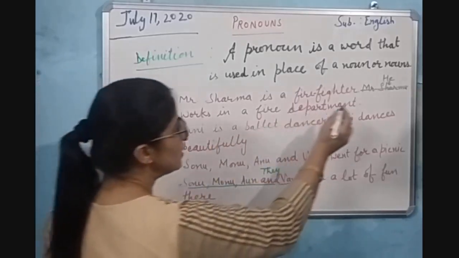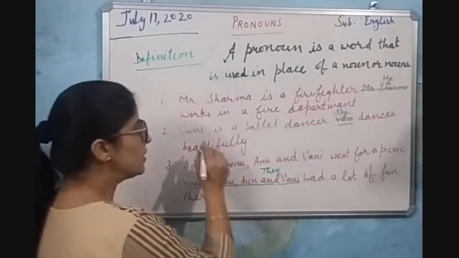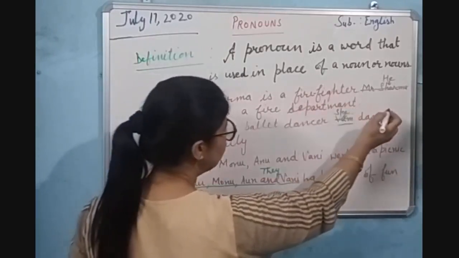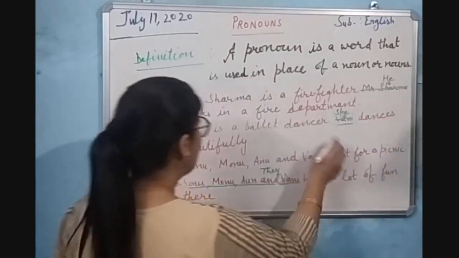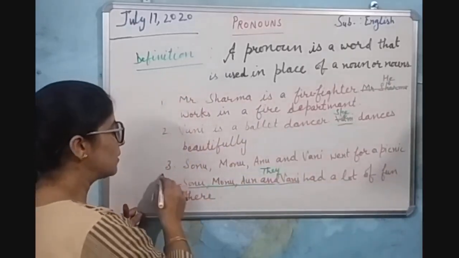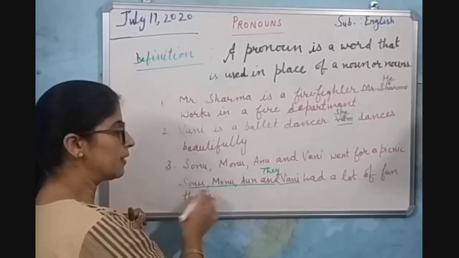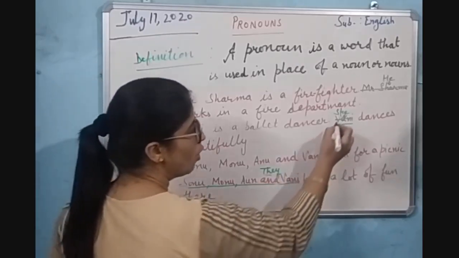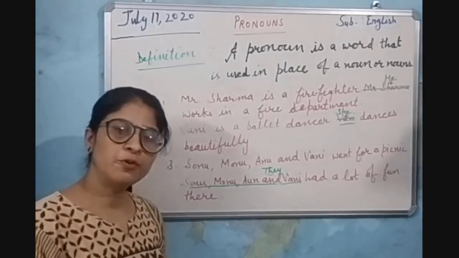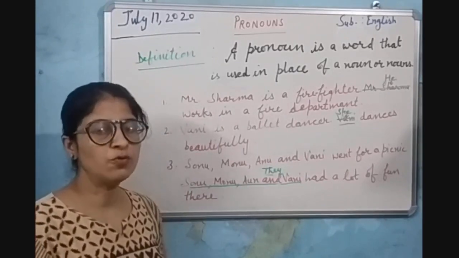In the first one, we have replaced Mr. Sharma with he, and in the second sentence we have replaced Vani with she. And in the third one, in place of repeating so many nouns again, in the second sentence we have used they. All these pronouns are used as subject. So pronouns help us to avoid unnecessary repetition of nouns.